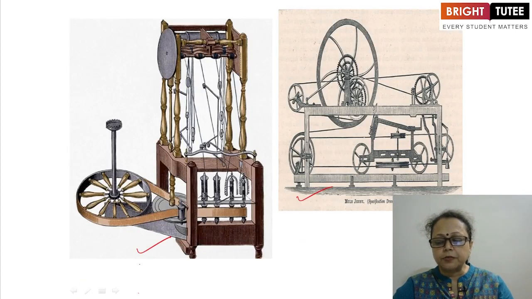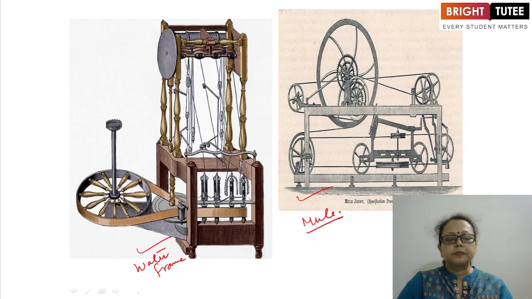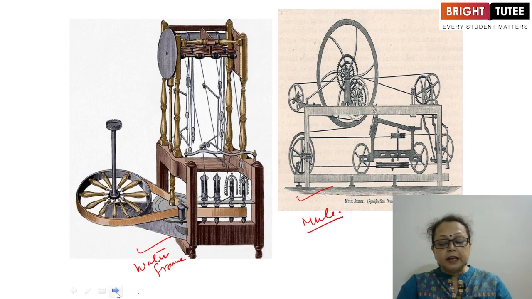This is the water frame. And this one is the mule. So these were the machines invented by these great inventors, and cotton textile production increased in England.